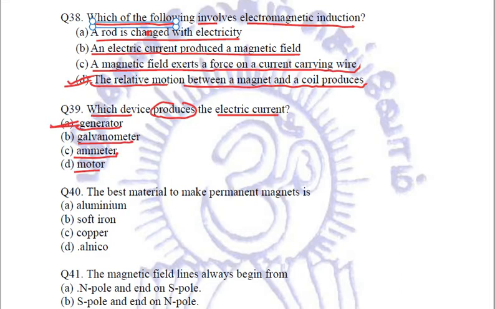Next question is, the best material to make permanent magnet is? Now, in order to make permanent magnet, we always use alloys, right? Options are aluminium, soft iron, copper, or alnico. It has to be alnico, right? This alnico is the best material to make permanent magnets.